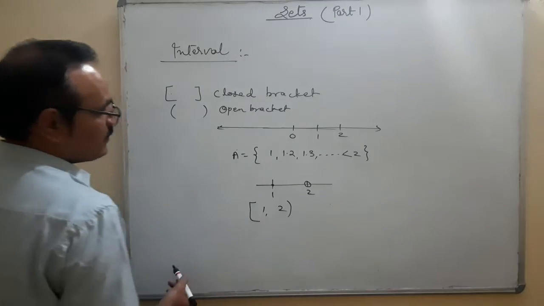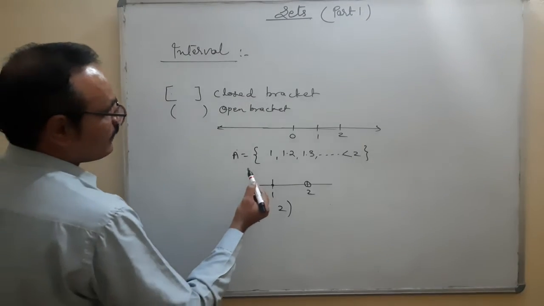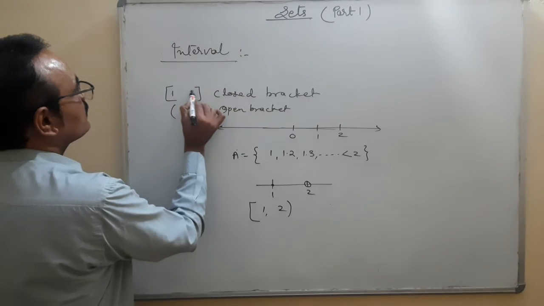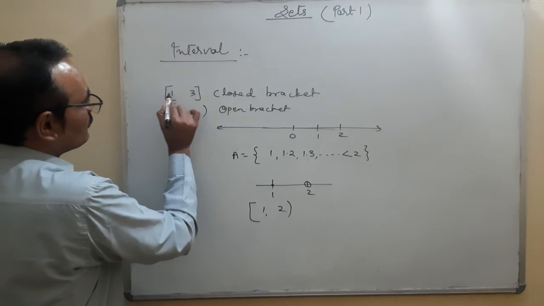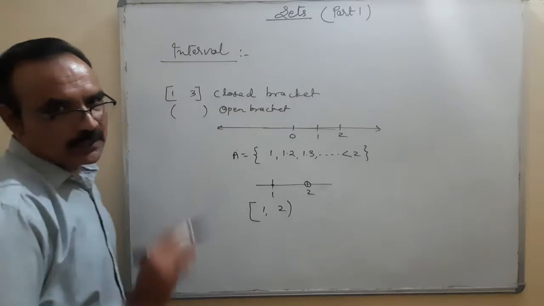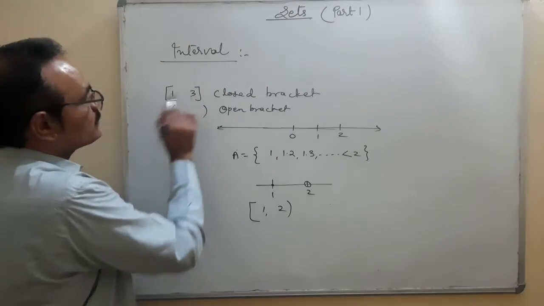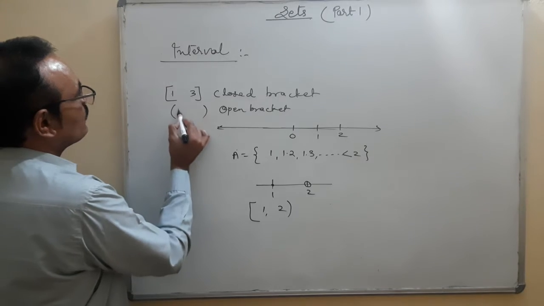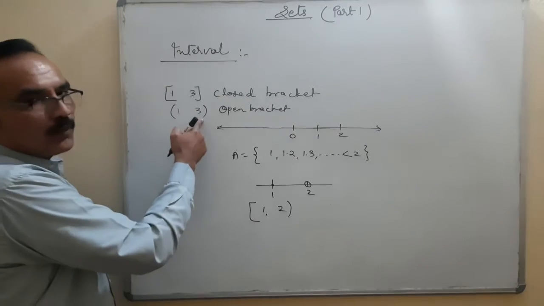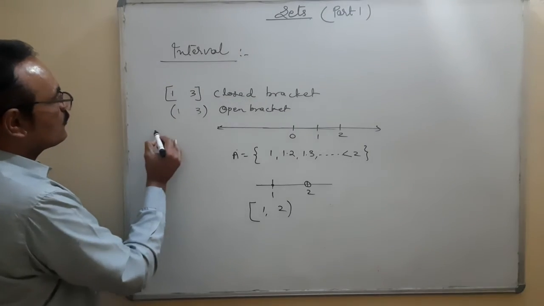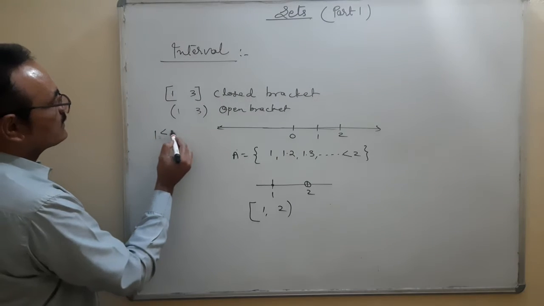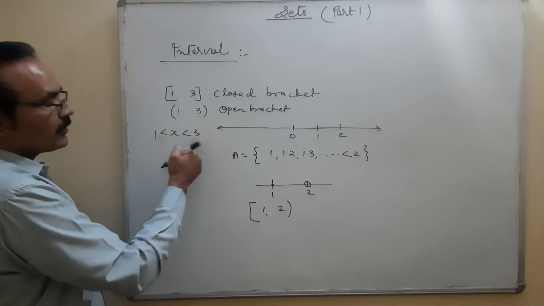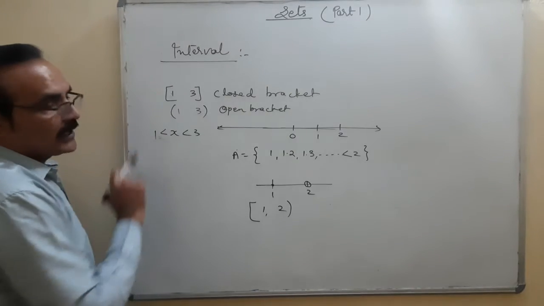For example, suppose I want to write 1, 3 as a set of real numbers. All the elements starting from 1 to 3, everything is included in it, and 1 and 3 are also included. I'll write here 1 to 3. It is an open interval. That means we are talking about 1 is less than x is less than 3, the elements which are coming between 1 and 3.